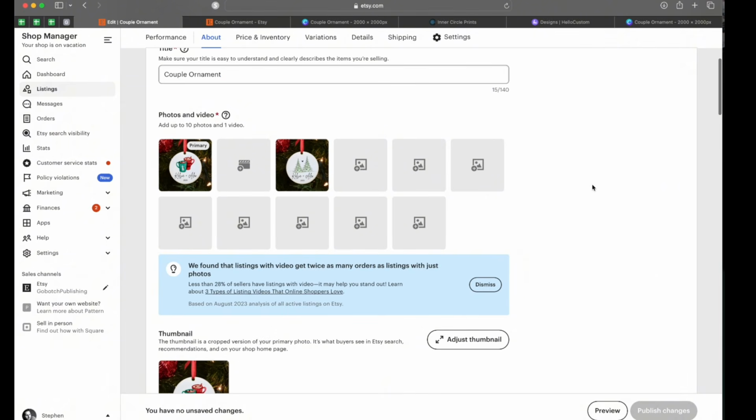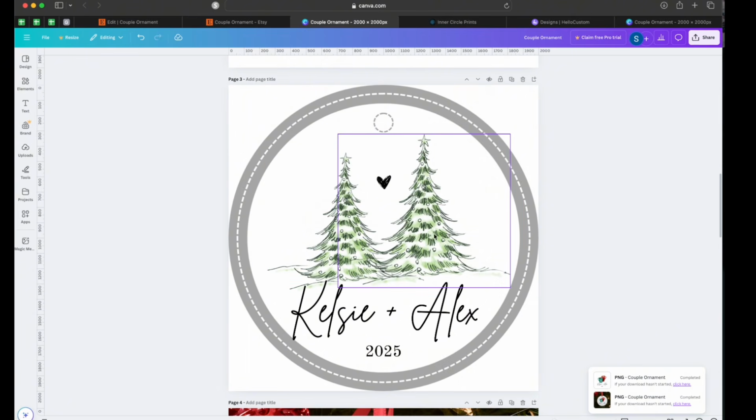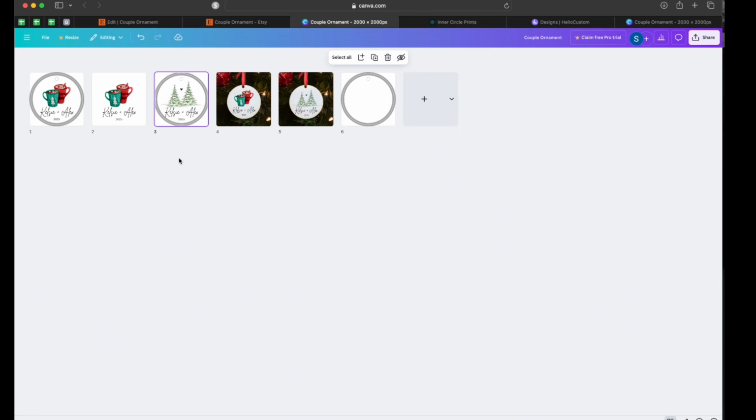Let's say that you have variations. There's a couple different ways you can go about this. So our design right now, it has this mug option, and then it has this Christmas tree option. Personally, what I would do is I would have them both inside of this art file and just link it up the way that we just now did it.